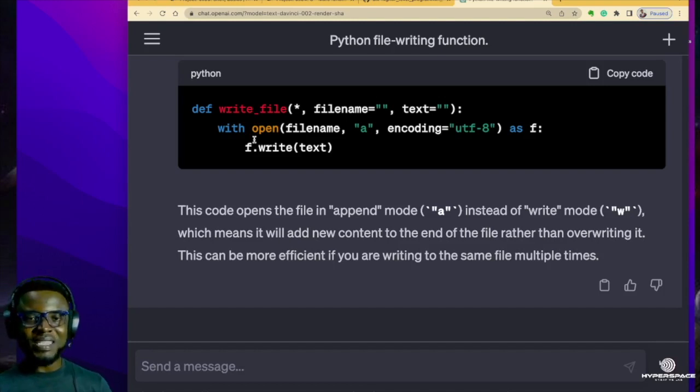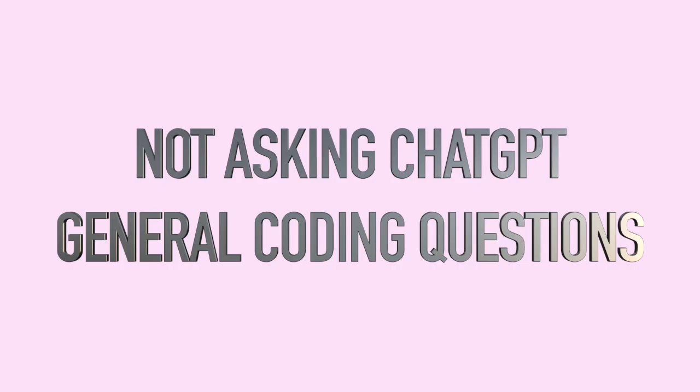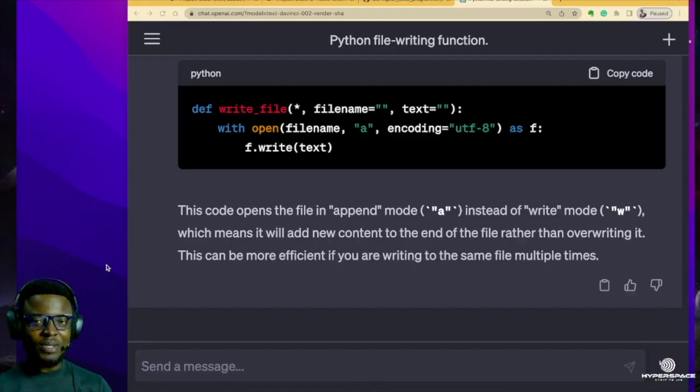Okay, so let's go to mistake number 5: not asking ChatGPT general coding questions. You might want to pay attention here because this might be your lifesaver in ALX. Sometimes you come across a coding concept and you really don't know what it means. You have to research. This is the most important thing that you can use ChatGPT for.